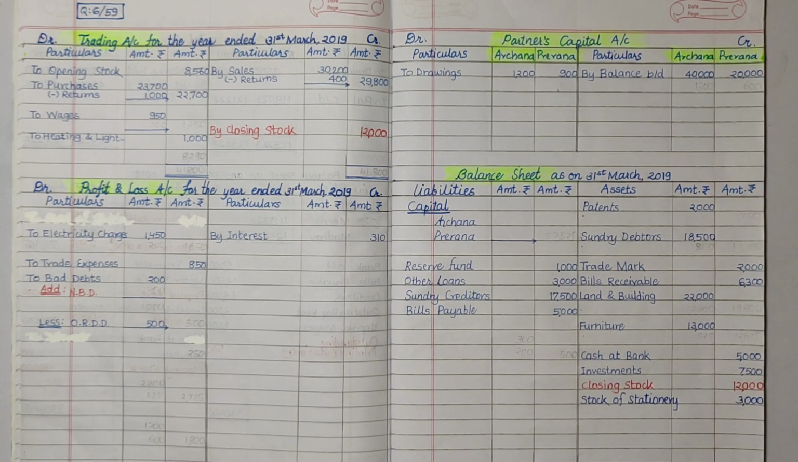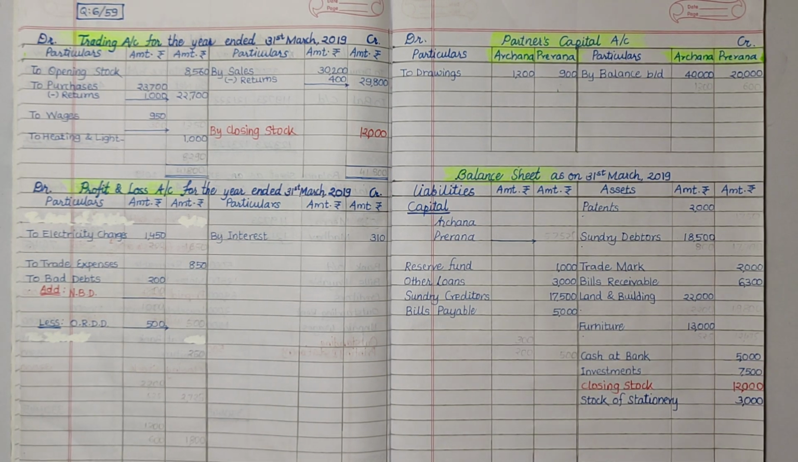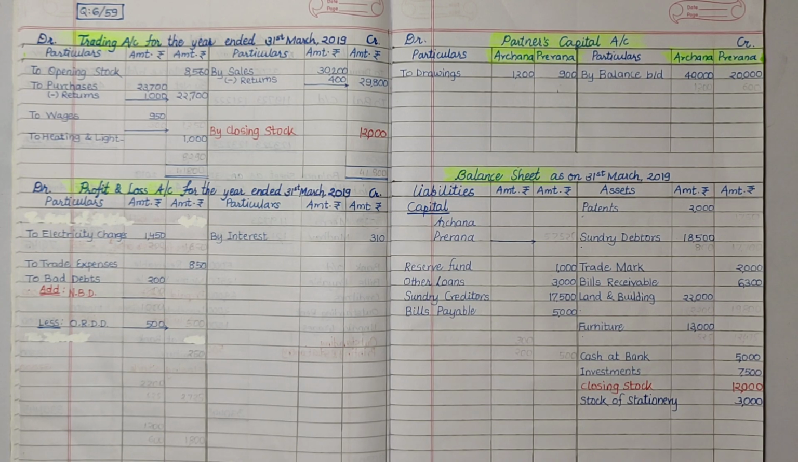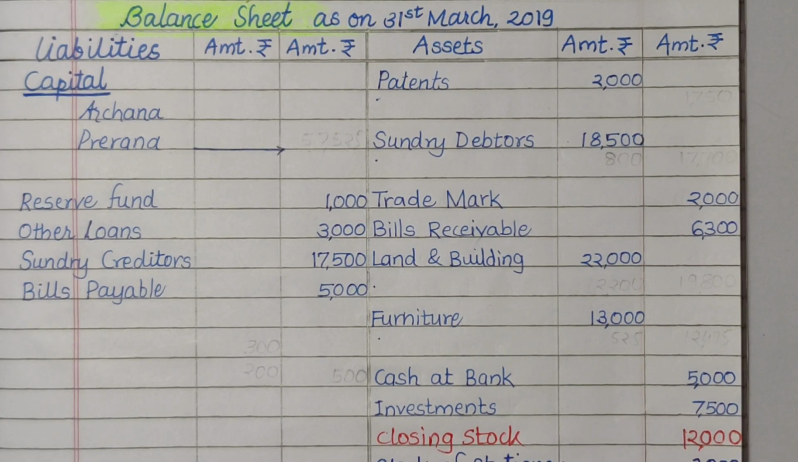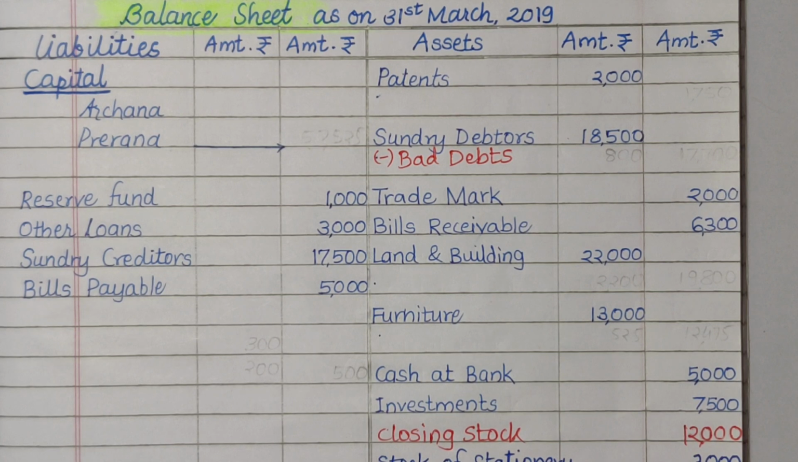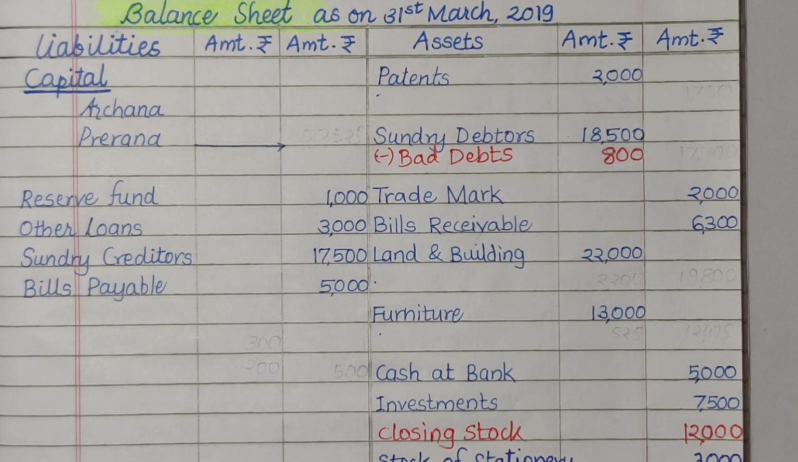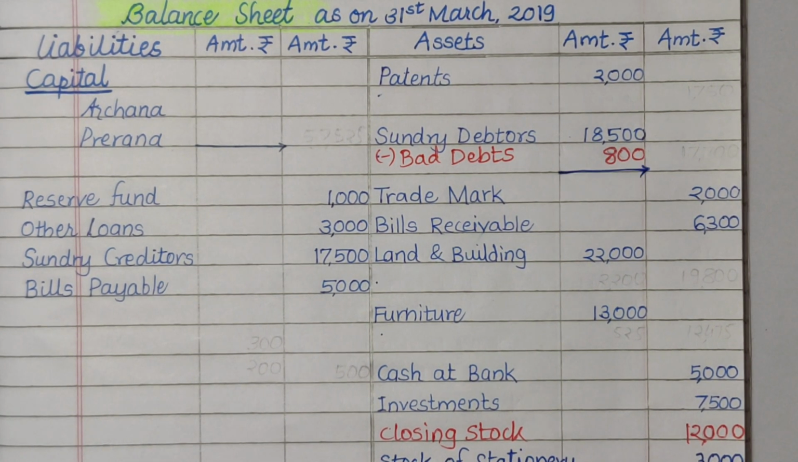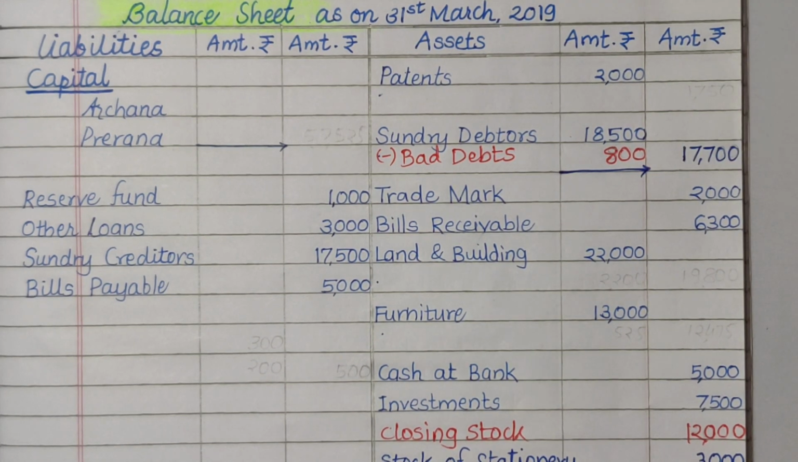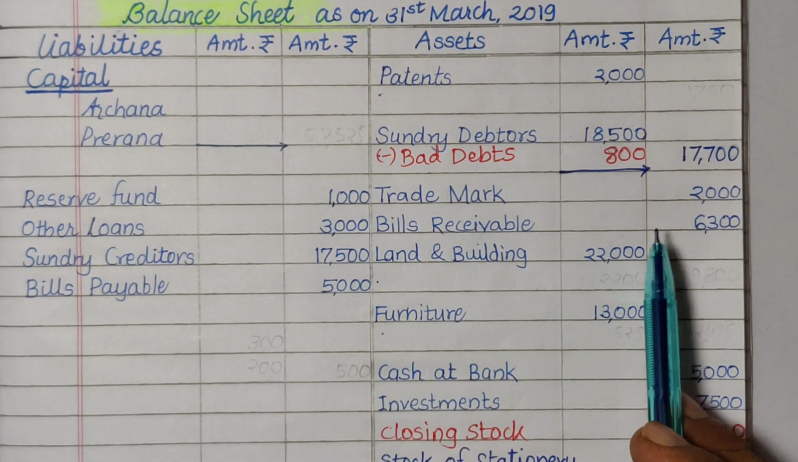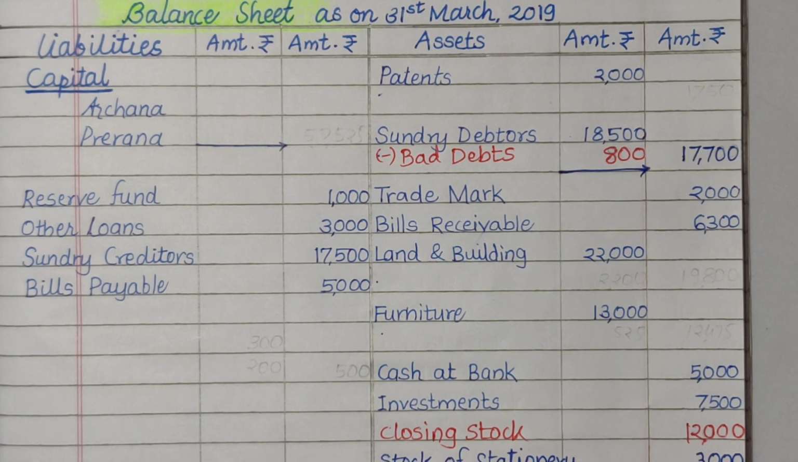Next adjustment is, one of our customer Mr. Shekhar failed to pay his dues of rupees 800. It is bad debts. So first effect, we will deduct from debtors. Less bad debts rupees 800. So to the outer column, we will record 17,700 after deducting the amount that is irrecoverable from Shekhar.